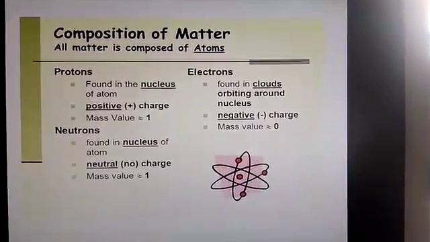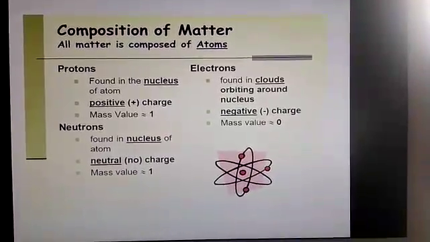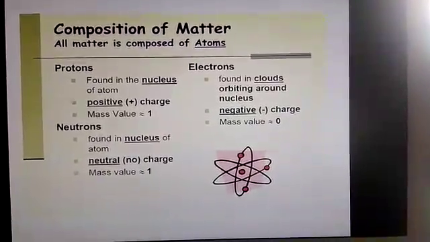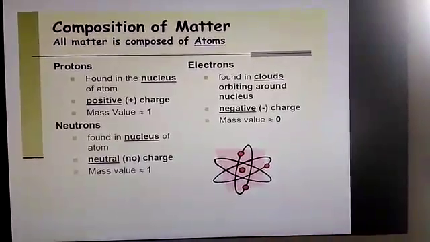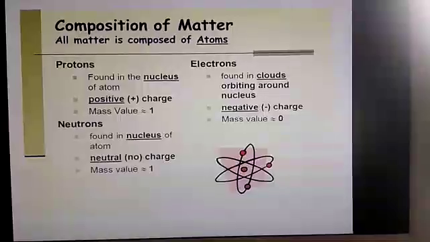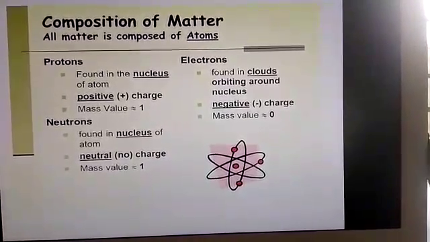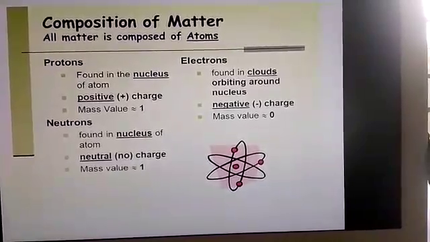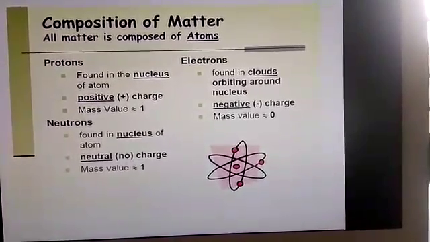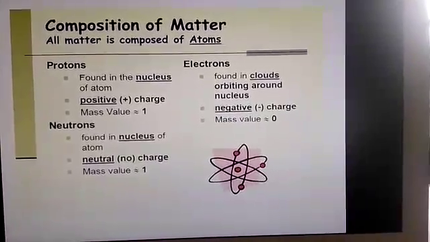Composition of matter. All matter is composed of atoms, that is protons, neutrons and electrons. In the previous class we discussed what protons, neutrons and electrons are. So let's recall that. Protons are found in the nucleus of an atom, and a proton is always positively charged and its mass value is 1.